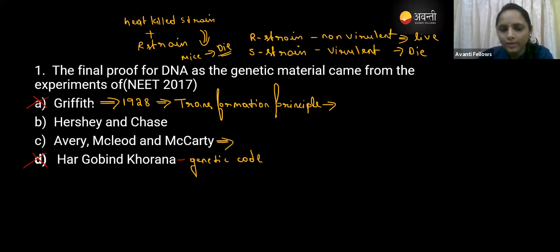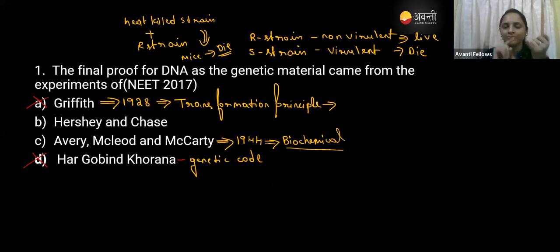So here you can see that Griffith in 1928 performed the transformation principle, right? But in 1944, based on this transformation principle, they continued the experiment and proved the biochemical things about that experiment. So in that, you know that, guys, right?